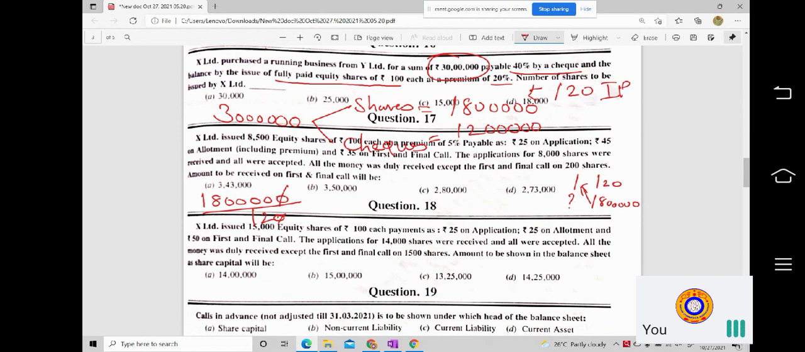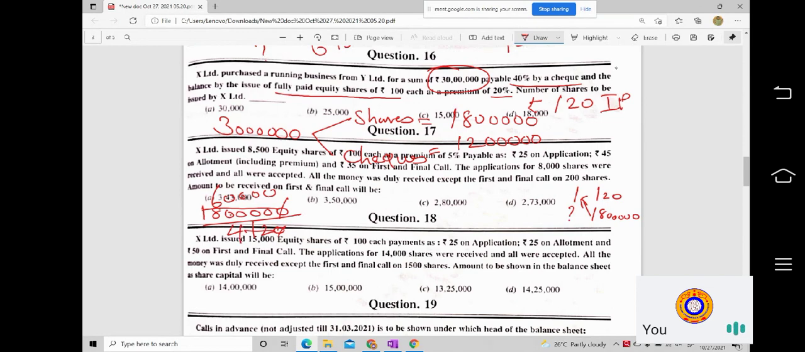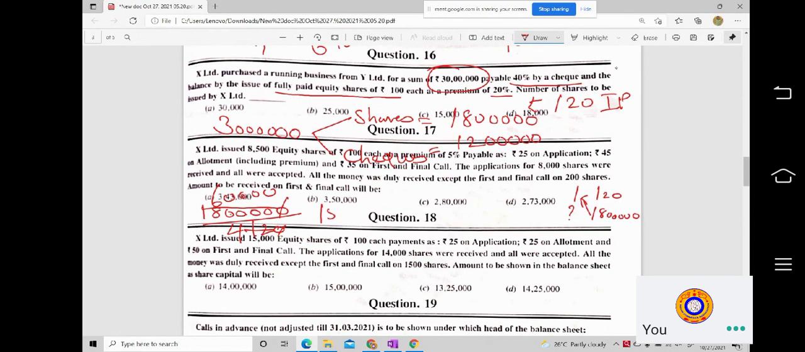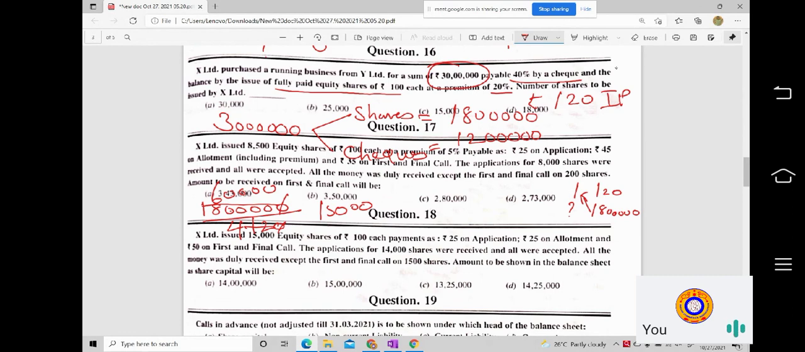Let me do this using the three table. In the three table, 6 times 18 is 108, with 4 zeros. And this 12 will become 4. Now in the 4 table, 60 will be how many times? 15 times. Am I right? So 15,000 shares you need to issue in this case. Do we have 15,000 shares in the options? Check it. Yes, option C is 15,000 shares.